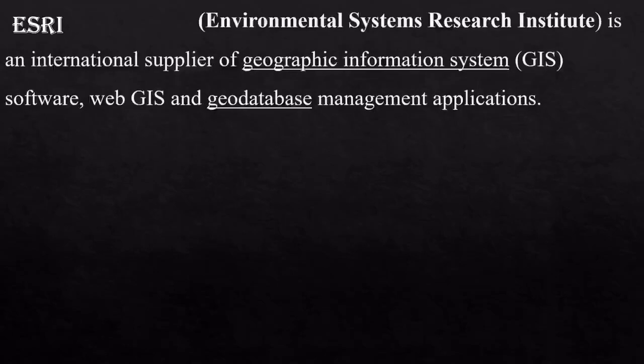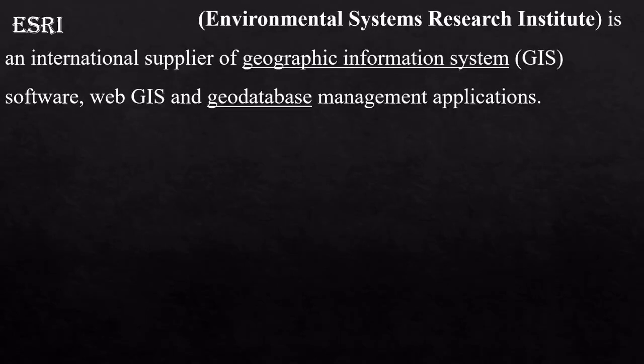So ESRI, as we have discussed earlier, is Environmental Systems Research Institute. This is an international supplier of geographic information system software, WebGIS and geodatabase management application. We can use WebGIS. With the help of internet, we can apply this for our application.